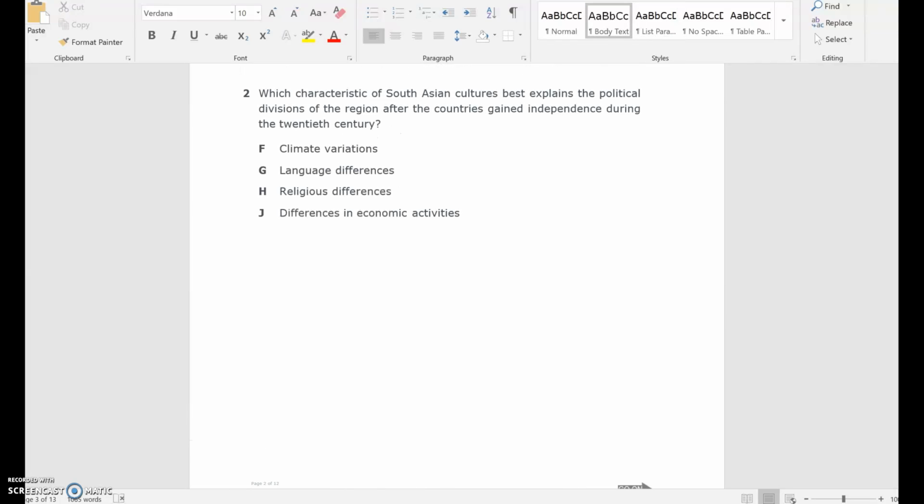Number 2, which characteristic of South Asian cultures best explains the political divisions of the region after the countries gained independence during the 20th century? F. Climate variations. G. Language differences. H. Religious differences. J. Differences in economic activities.